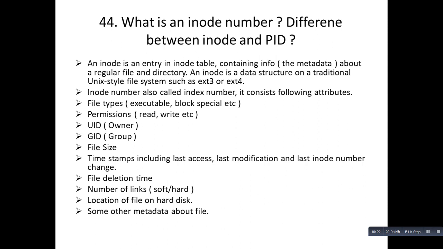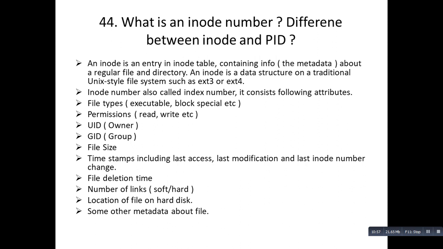It consists of the following attributes: file type, such as executable, block, special, etc. Then it has the permissions of the file, the UID of the file, the group ID of the file, and the size of the file, for example 100 MB, which is mentioned in that particular inode table. Timestamps including last access, last modification and last inode number change.